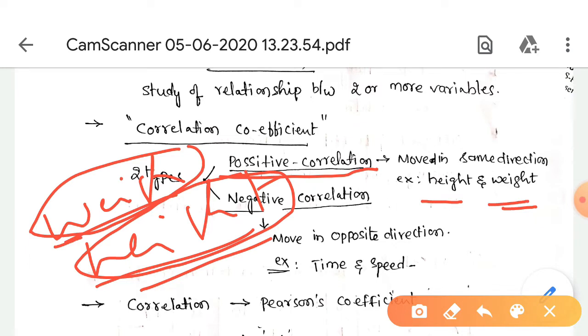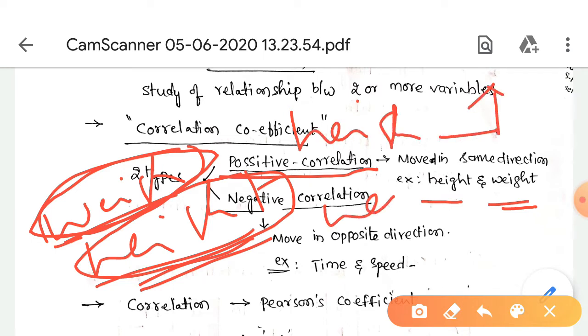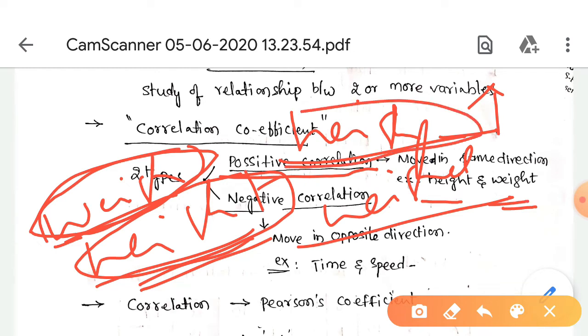For example, when height increases, weight also increases. So these two are moving in the same direction.